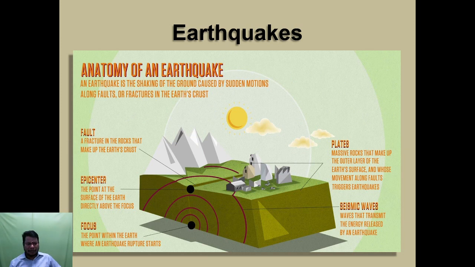Next, this is the earthquake slide. How is the earthquake formed? The focus point. This is the epicenter point. This is the fault. Fault plane means one plate to another plate. The movement of the plates, the massive rocks that make up the outer layers of the earth's surface, and whose movement along the fault triggers the earthquake. The seismic waves form.